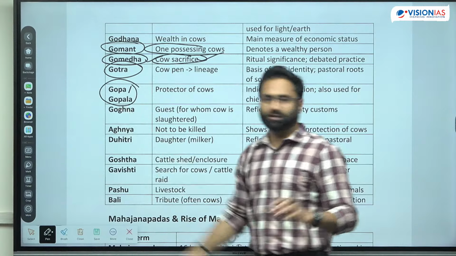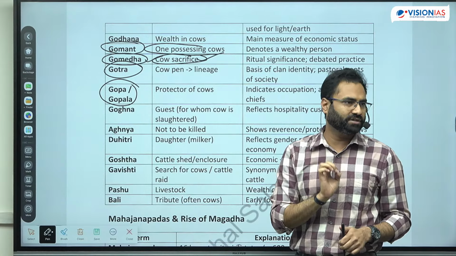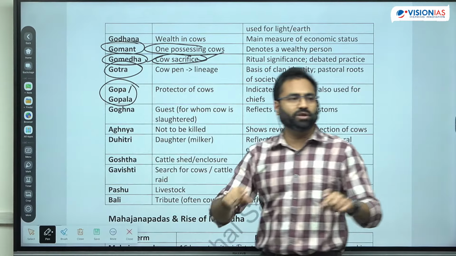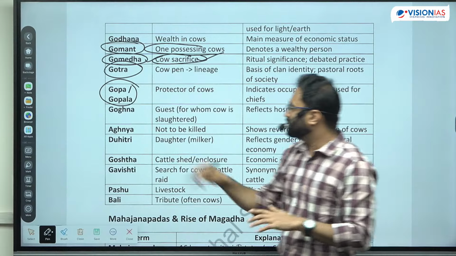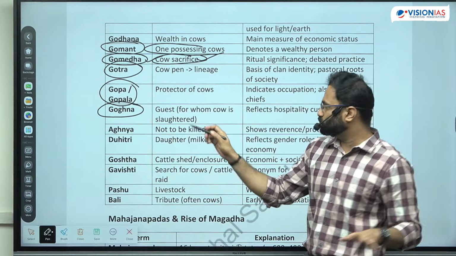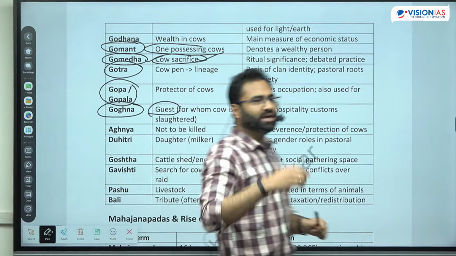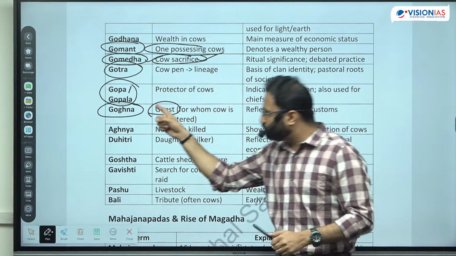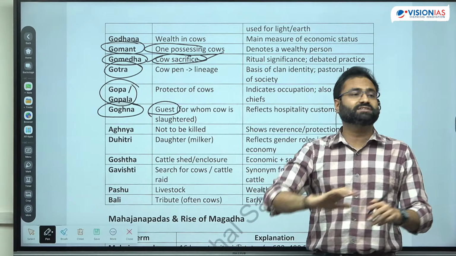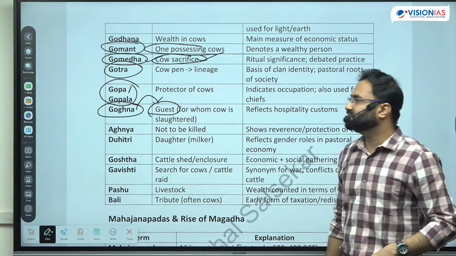Next is the Gop or Gopala. Just before this, I have already talked about how Gop or Gopala is the term used for the village headman. Previously, they used to be the prominent individuals who were possessing the cow wealth, and then they eventually became the village headman type of individual. Next is Goghna. Ghna means the slaughter of that particular individual, right? So Goghna is used for the guest. Now it is said, Atithi Devo Bhava, so that is the type of tradition. So if for somebody you are on the ritual sacrifices, you are sacrificing cow, that means that person is the supreme being, equivalent to God, right? So that's why for the guest you are utilizing the term Goghna.